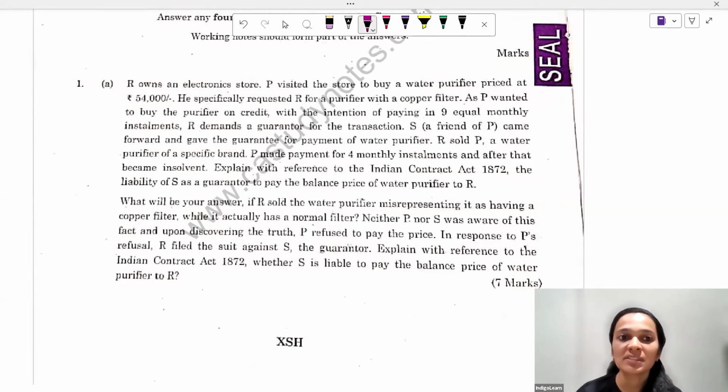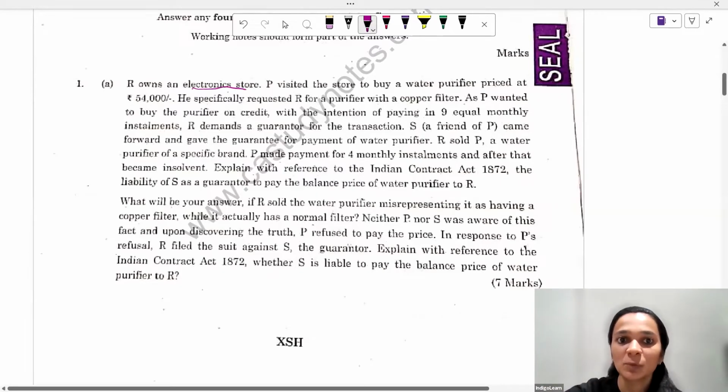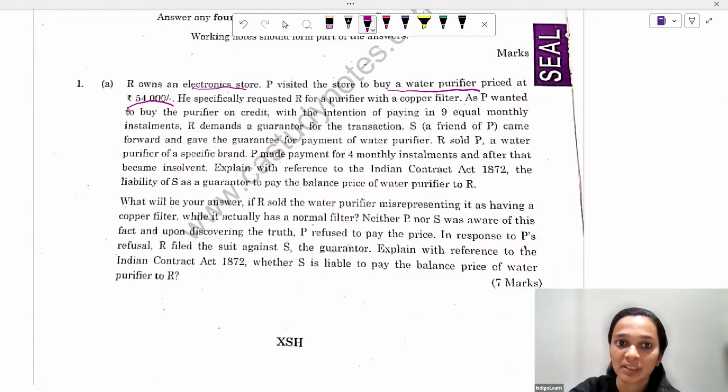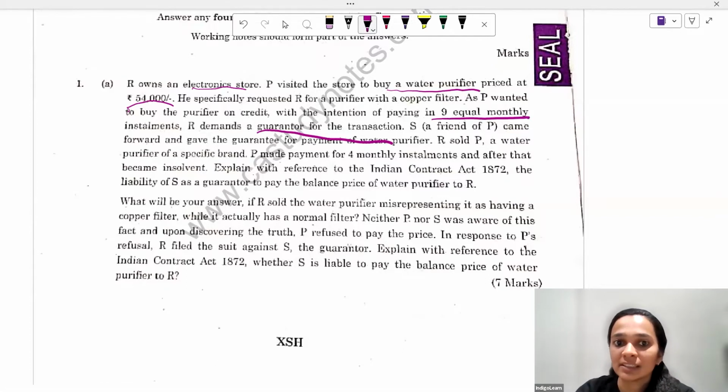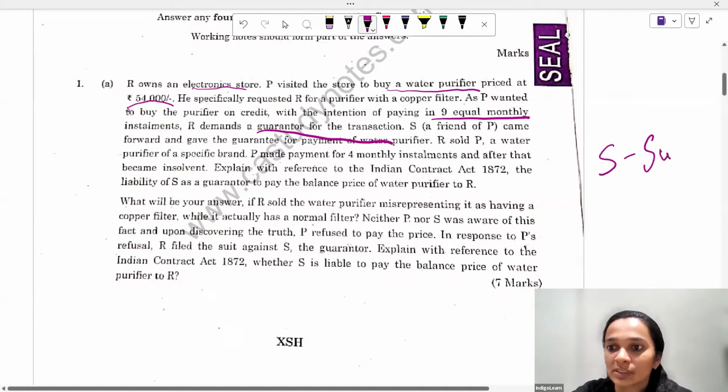It says R owns an electronics store. P visited the store to buy a water purifier priced at 54,000. He specifically requested R for a purifier with a copper filter, as P wanted to buy the purifier on credit with an intention of paying in 9 equal monthly installments. R demands a guarantor for the transaction since it was a credit purchase. S came forward and gave the guarantee for the payment of the purifier. So S here is the surety.